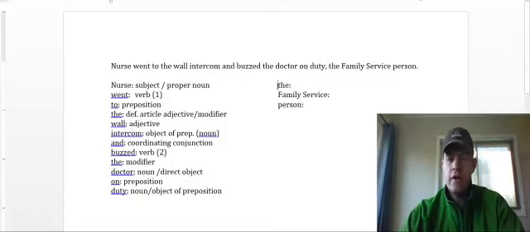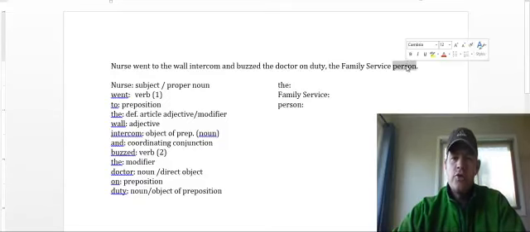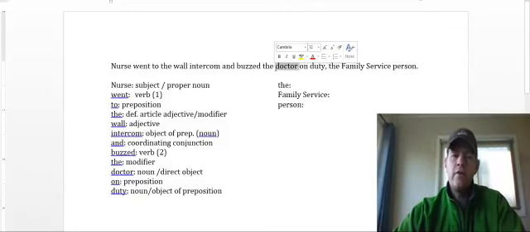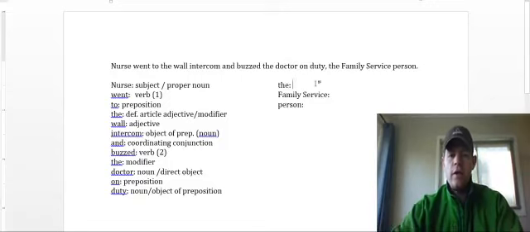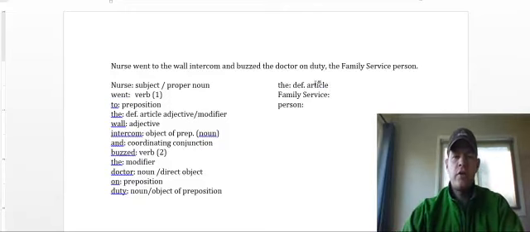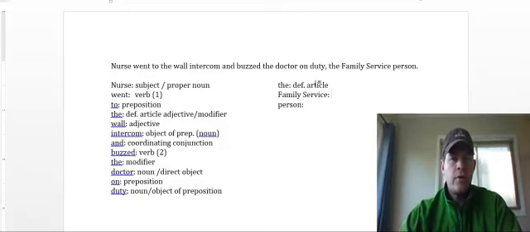So we have a phrase here, and this is what we call a noun phrase, because we're using one noun, person, to rename another noun, doctor, okay? What kind of doctor? The family service person, okay? So we have the, our definite article. Family service is a proper noun, but here it's being used as an adjective, right? Just kind of like wall is a noun, but it was being used as an adjective.